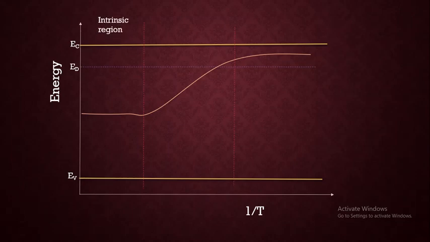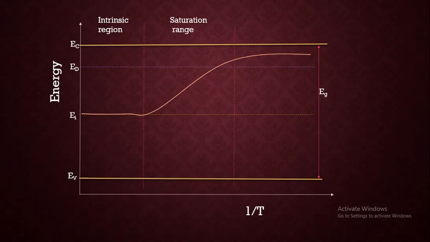First is the intrinsic region, and for intrinsic semiconductors we know that the Fermi energy is going to be at the middle of the valence band and conduction band, that is at the center of the energy gap where we can observe EI. So in the intrinsic region, the Fermi energy as a function of temperature will be at the center of Eg.